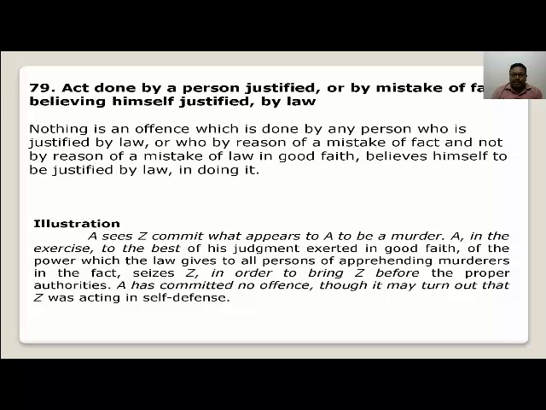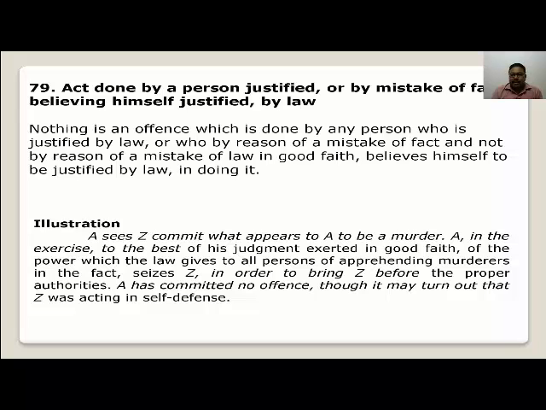The only difference between section 76 and section 79 is the terms "bound by law" and "justified by the law." Section 76 uses the term bound by law, that means the person is under legal obligation to perform the act, whereas section 79 uses the term justified by the law, that means all other persons other than the persons bound by law can take the benefit under section 79.